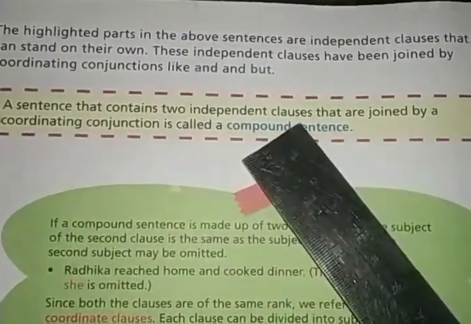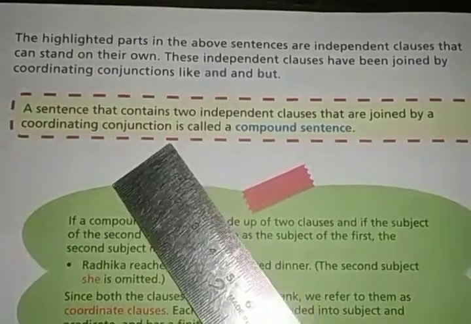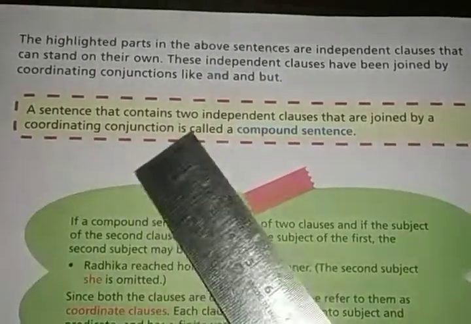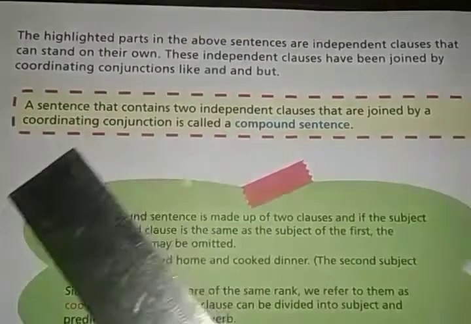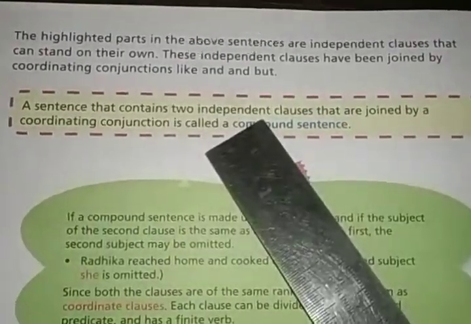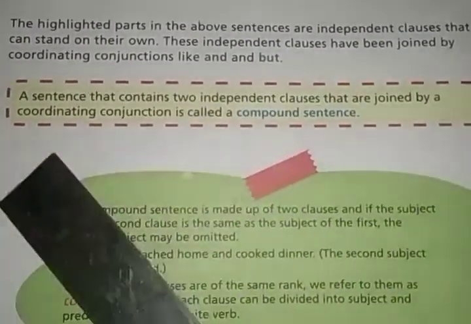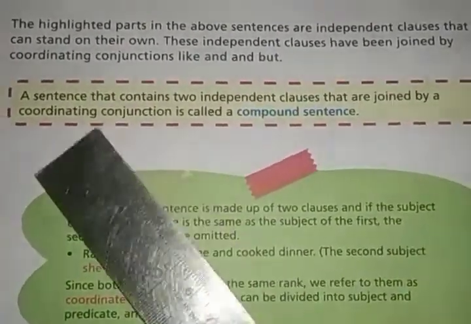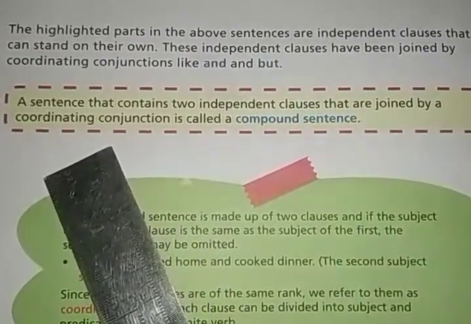A sentence that contains two independent clauses that are joined by a coordinating conjunction. You will find that there are two independent clauses, like we found there were two independent clauses, right? They are not dependent on each other, and are joined by a coordinating conjunction.